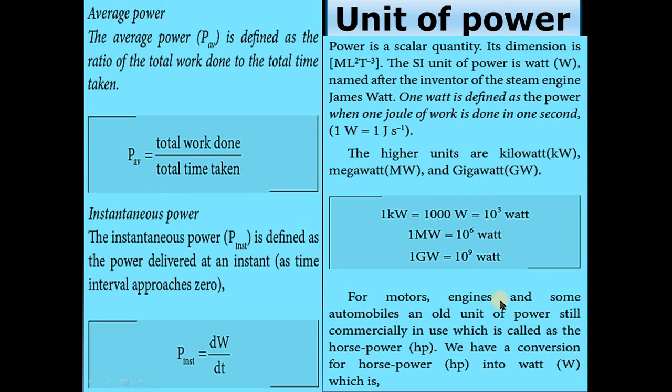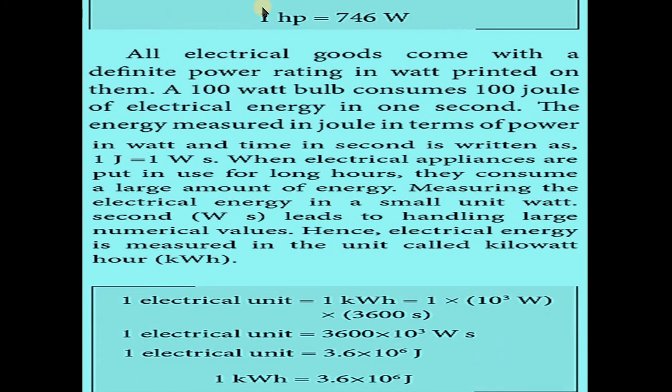For motors, engines and some automobiles, an old unit of power still commercially in use is called the horsepower, that means HP. We have a conversion for horsepower into watt: 1 HP is equal to 746 watt. This is a very important point, children. Please note it down because this is a 1-mark question. 1 HP is equal to 746 watt.